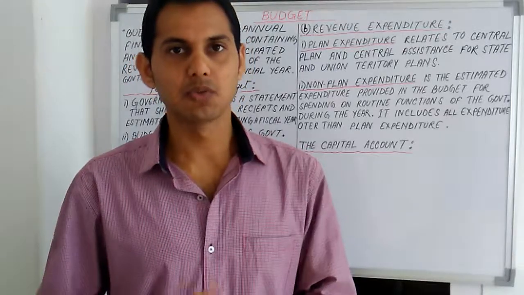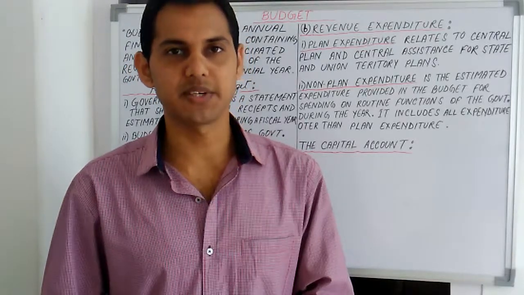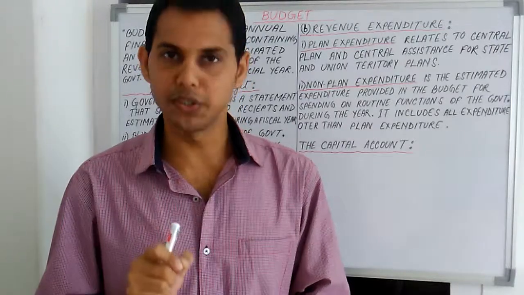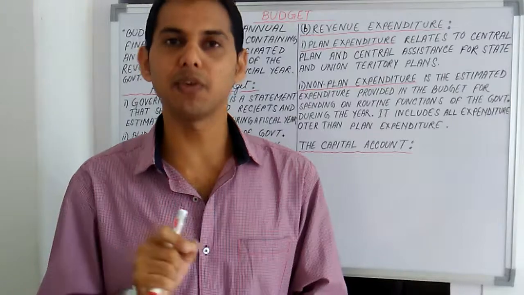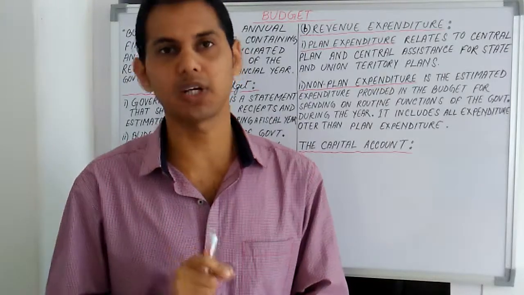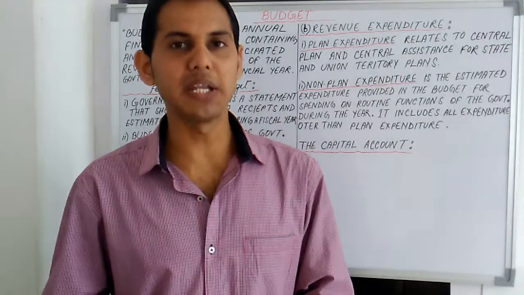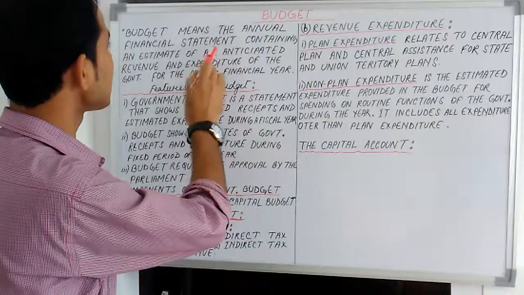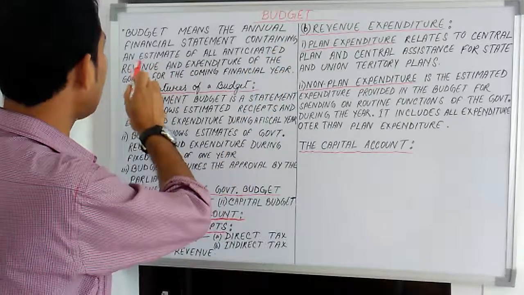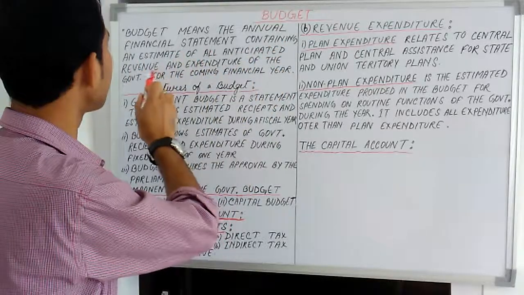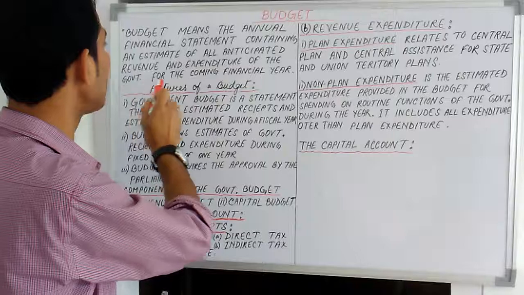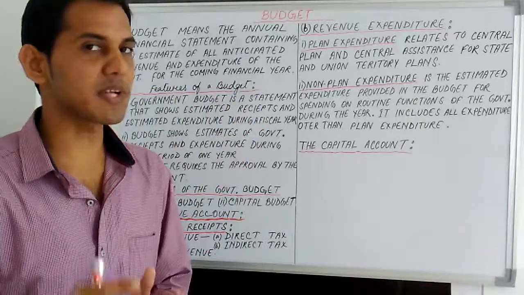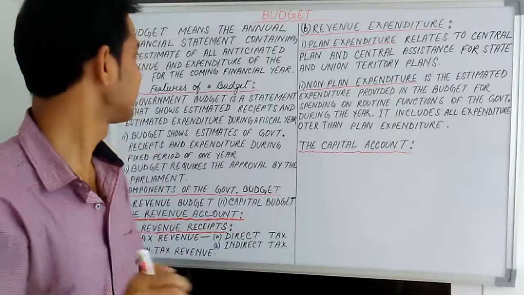So first of all, what is the budget? In simple terms, budget is a document which contains estimates of the government revenue and expenditure for the coming year. According to the Indian Constitution, budget means the annual financial statement containing an estimate of all anticipated revenue and expenditure of the government for the coming financial year, which runs from 1st April to 31st March.